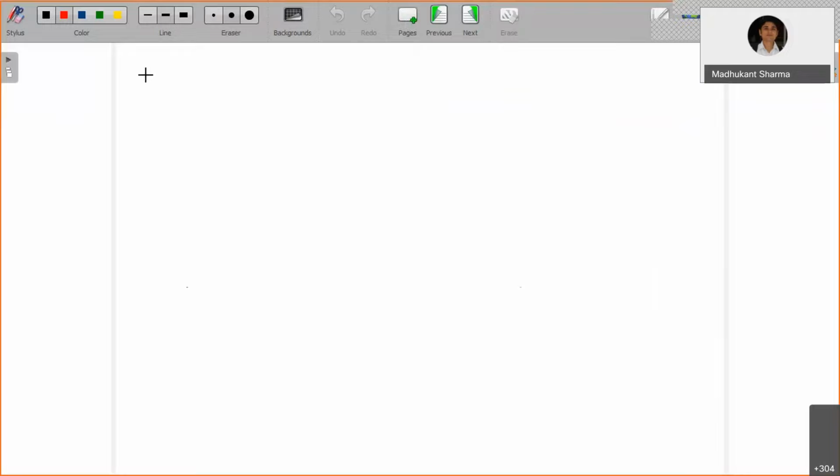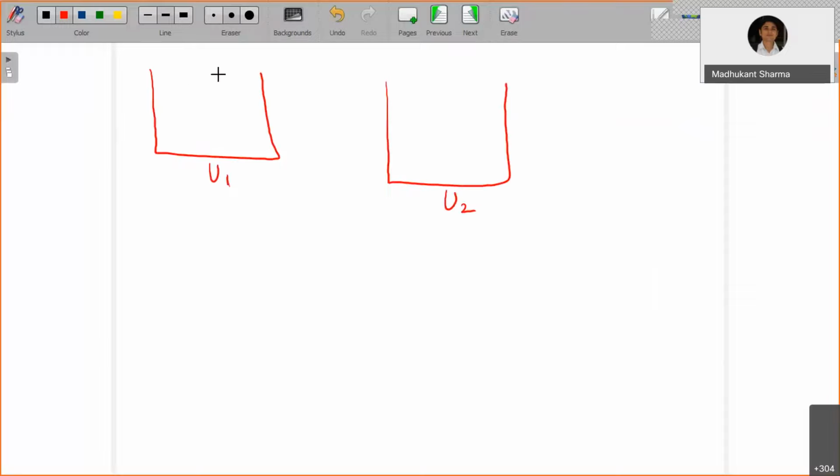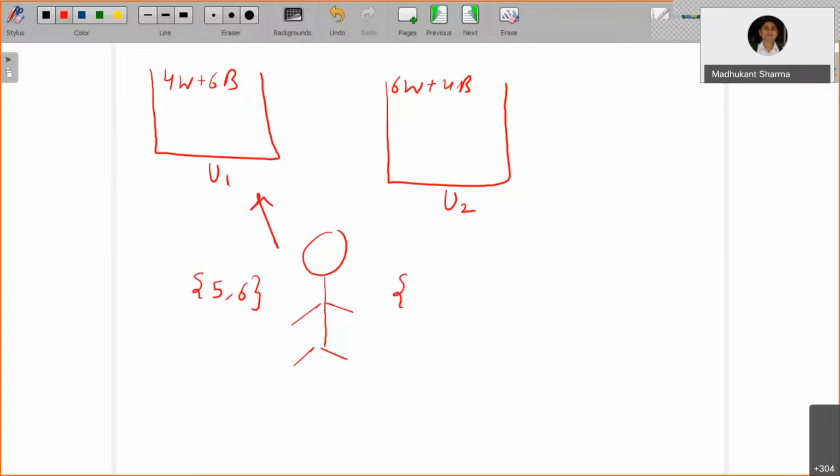Let's look at it carefully. You have two urns, U1 and U2. Urn U1 contains 4 white and 6 black, and urn U2 contains 6 white and 4 black. You roll a die. If it shows 5 or 6, you go to U1, and if it shows 1, 2, 3, 4, you go to U2 and draw a ball at random.